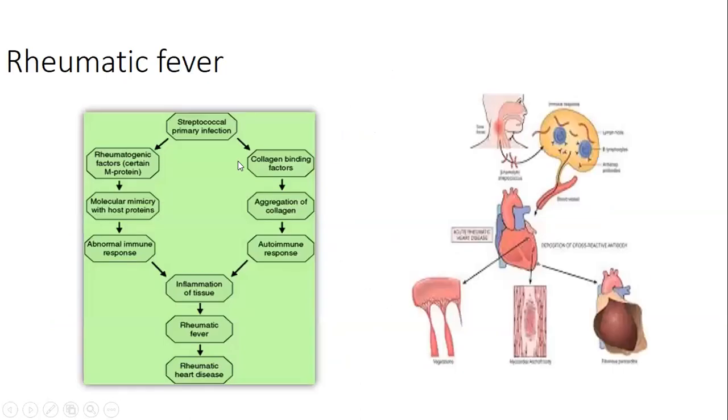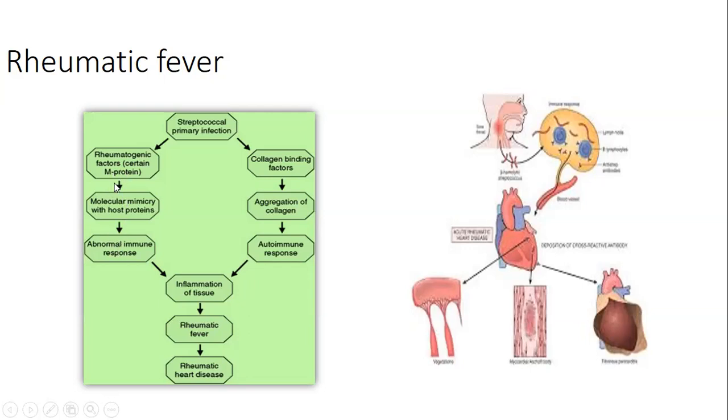So in case of rheumatic fever, what happens? We know that the streptococcal primary infection, the sore throat, causes rheumatogenic factors, certain M proteins present on the streptococcus antigen, and molecular mimicry with the host protein. The proteins, particularly in the joint, synovium, and heart, all layers of the heart, have a similarity to the M protein present on the streptococcus. And so an abnormal immune response occurs to this M protein.